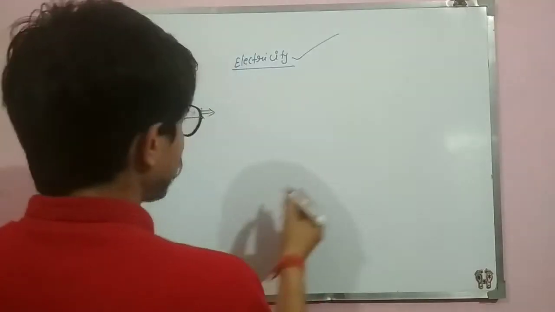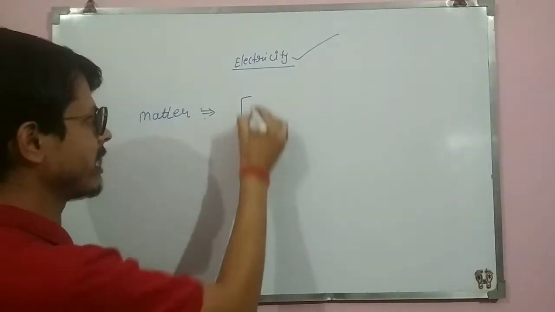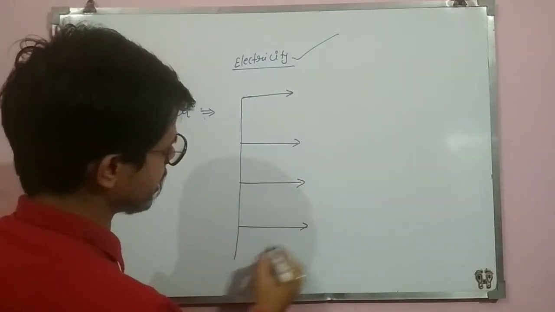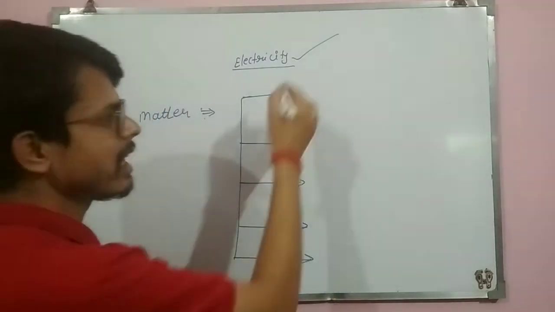Matter has 5 forms. How many forms are there? You know, around us you can see many things. These 3 things are visible to you.